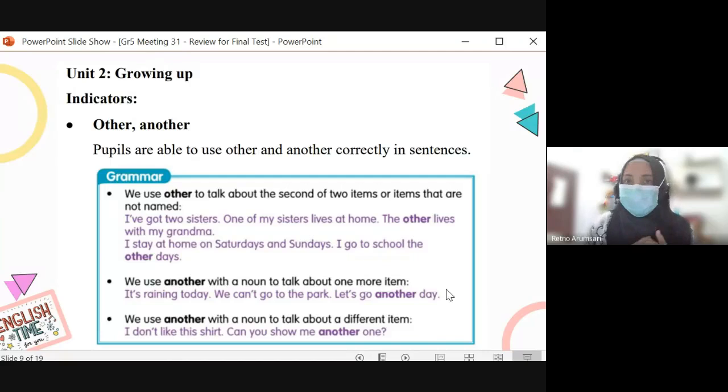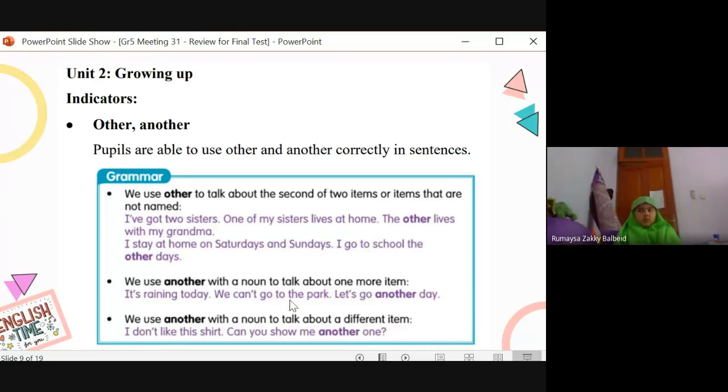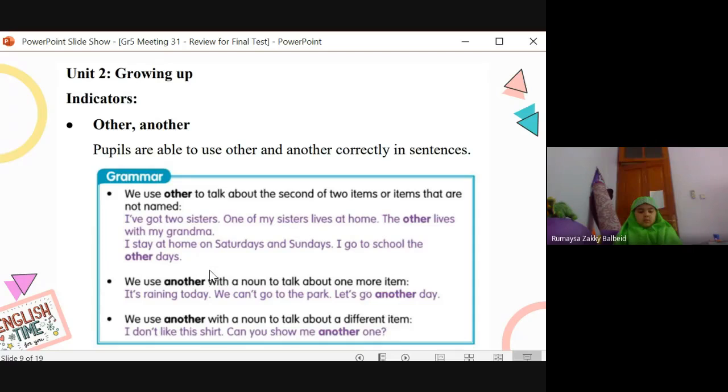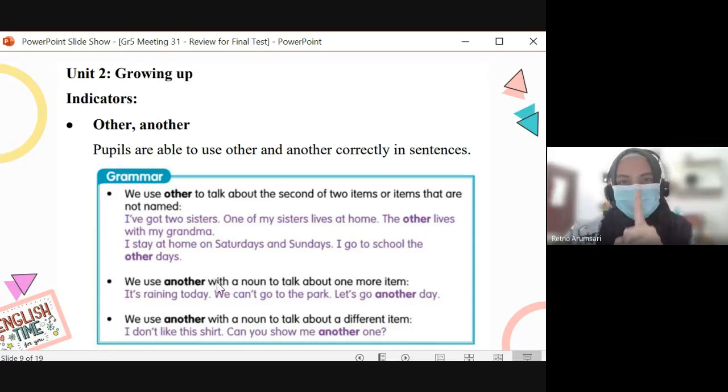Which slice do you want? Oh, it can be whichever, just any slice. Because I want another slice, just any other slice. Doesn't matter which one. So we use another when we are talking about a random second item. Yeah, doesn't have to be that one. It can be whichever. Okay, but I only want one more.